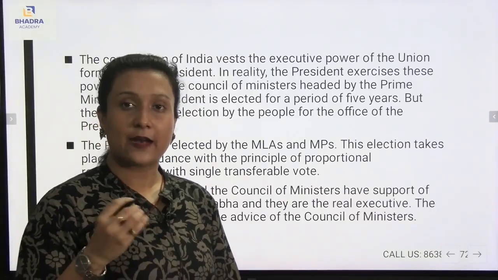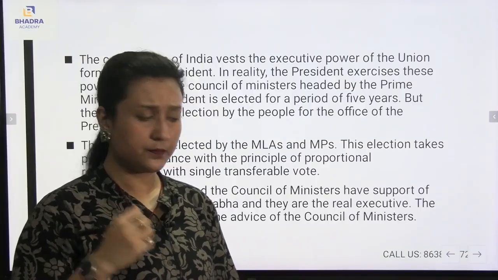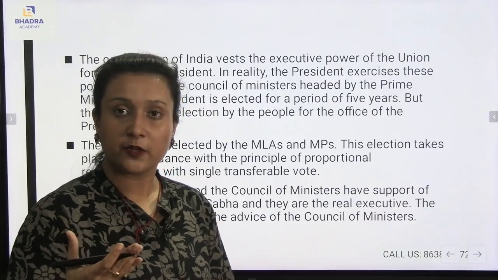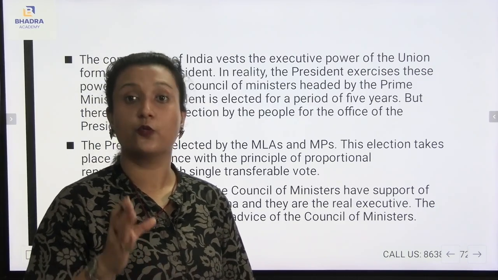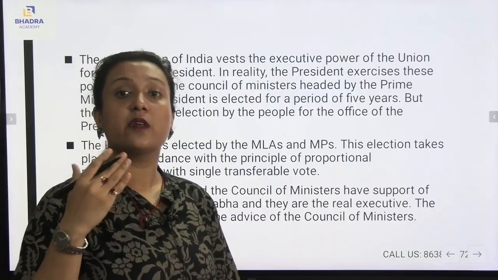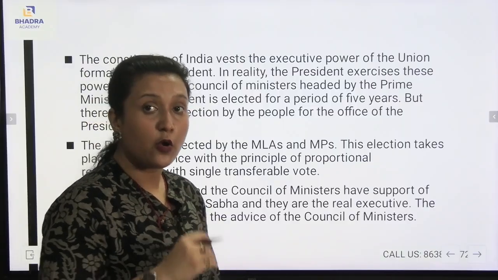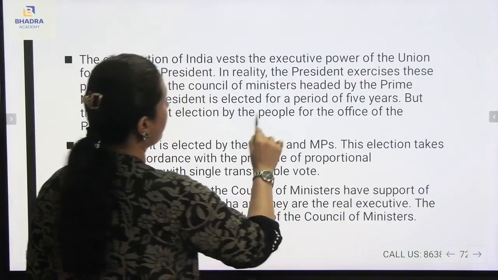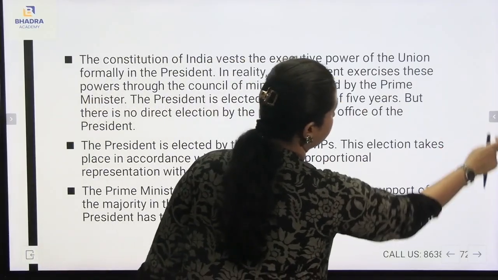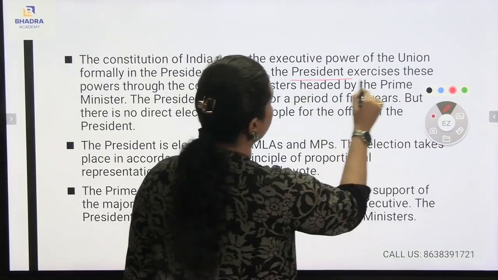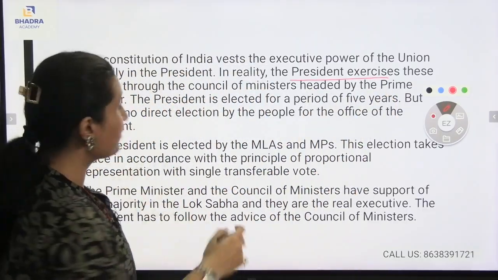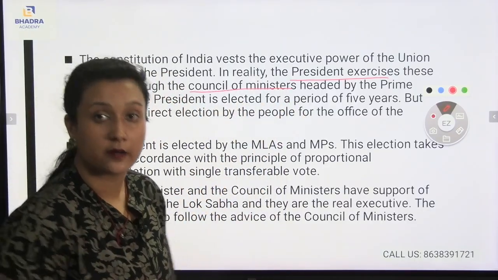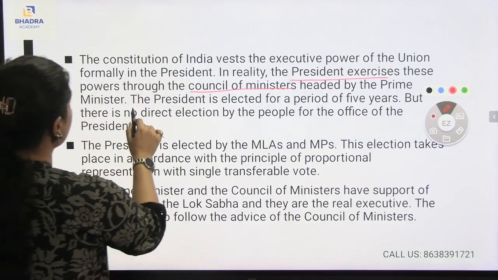You see, who is the head of the parliamentary form of government? Yes, the prime minister is there, though the president is the formal chief, or the formal head of the state itself. On the other hand, there will be a council of ministers headed by the prime minister himself. The president exercises power, and the council of ministers also exercises power, but all of this comes under the prime minister. The prime minister will be heading everything.